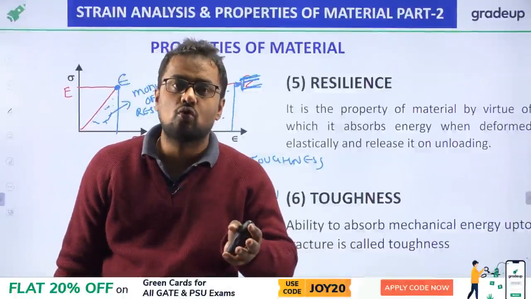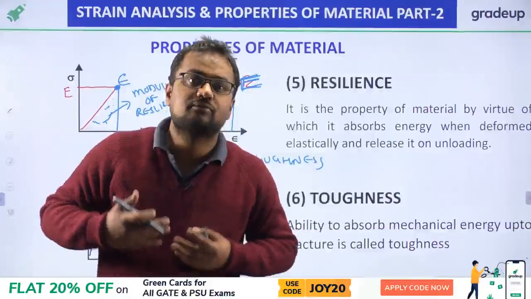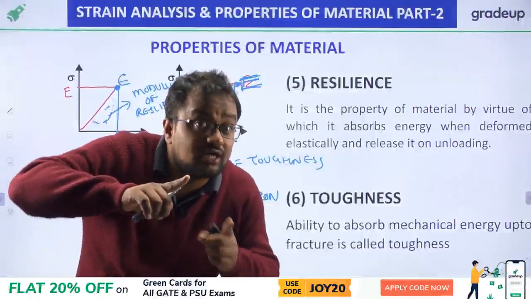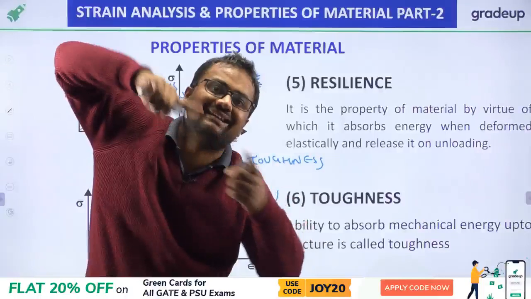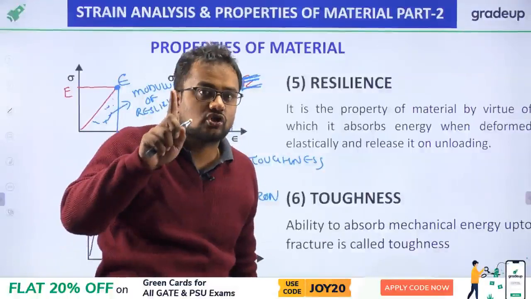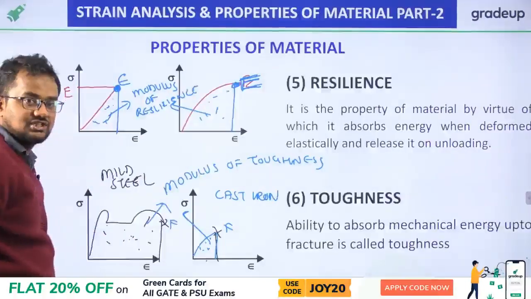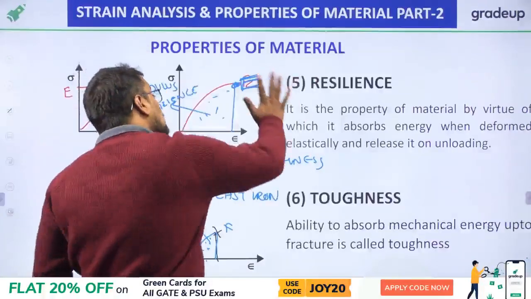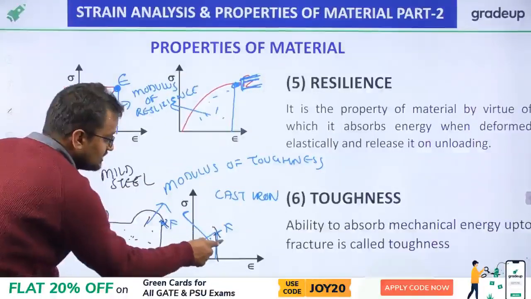When a bike or a vehicle goes over a speed breaker, I don't want that shock to come to me. I want the shockers to absorb that shock, and the shockers should not elongate permanently. After some time the shocker should not be taller than your bike. So there should not be any permanent deformation and it should absorb energy. Therefore we only calculate the graph up to the elastic limit. And toughness is the property that if I apply load, it does not break. Therefore we go up to fracture in this.